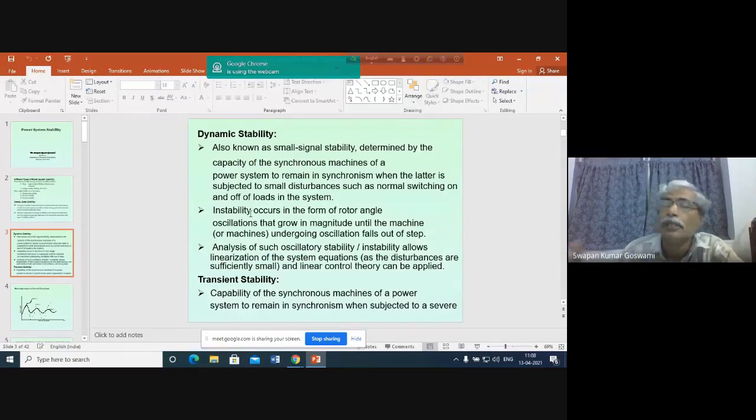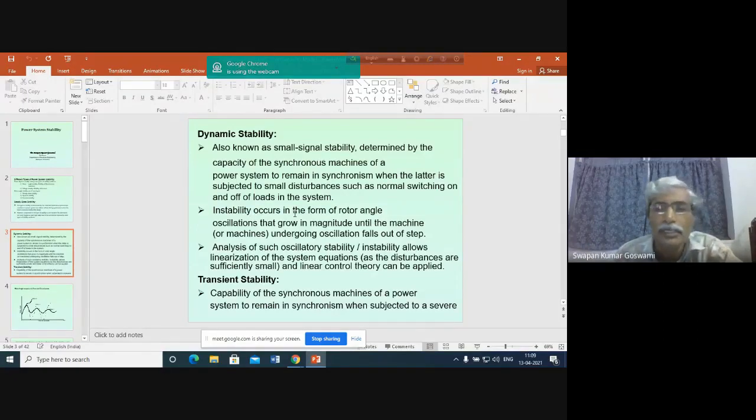But we shall not be analyzing the dynamic stability problem here in this course because it will involve prolonged analysis. It will involve linearization of the system equation, and the system equations will involve representation of many system components, including the generator, the field winding of the generator, the excitation system, governor, load, everything.